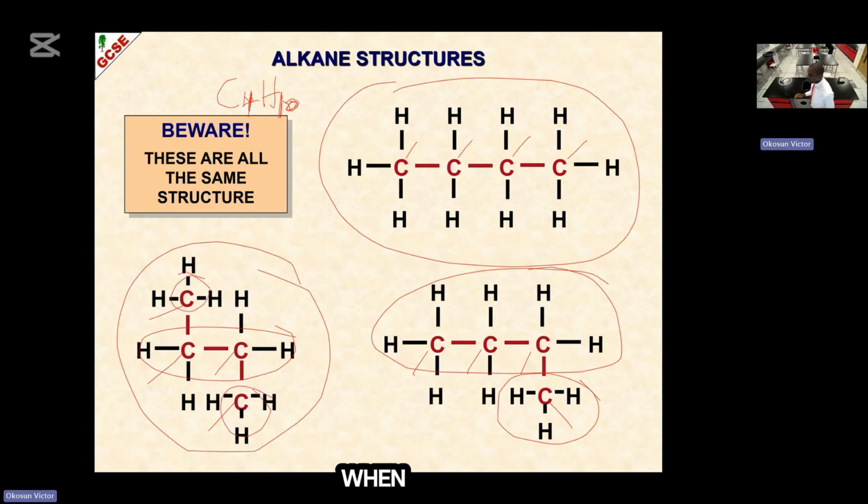Alright. Now, when you have hydrocarbon, please listen to this. When you have hydrocarbon that has the same molecular formula, but different structural formula, like this one has 3 structural formula, we call that process isomerism. Let me write it here. Isomerism. I hope you can see my handwriting here. Isomerism is the process whereby organic compound or hydrocarbon have the same molecular formula but different structural formula. That is what you have seen on the board now. And each structure is called isomer.